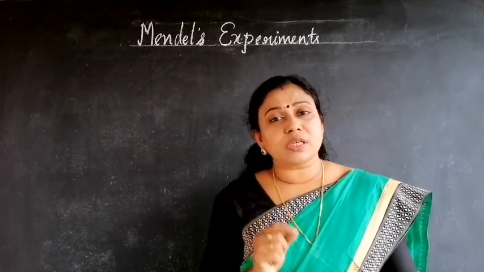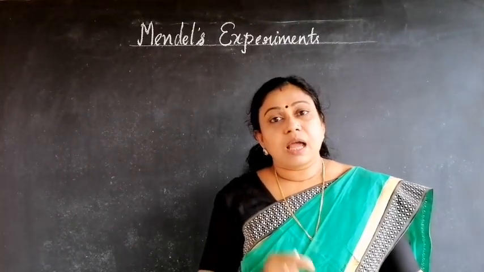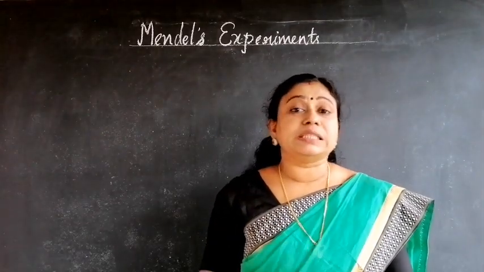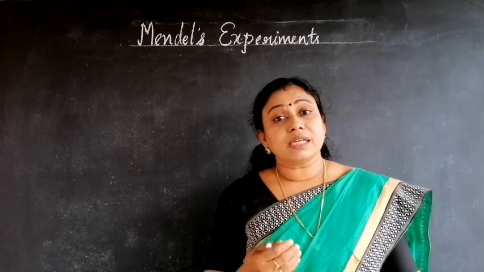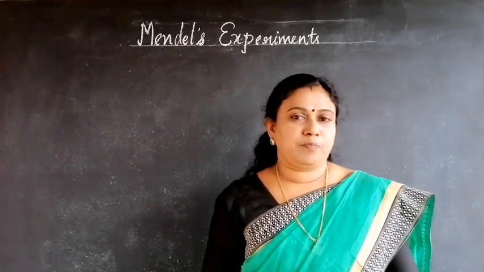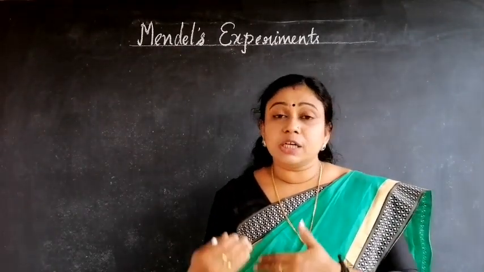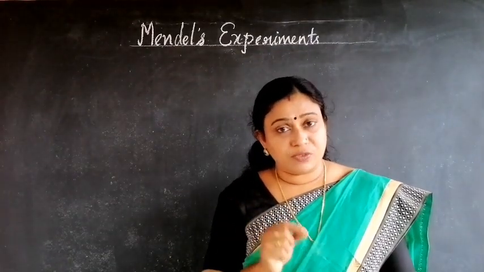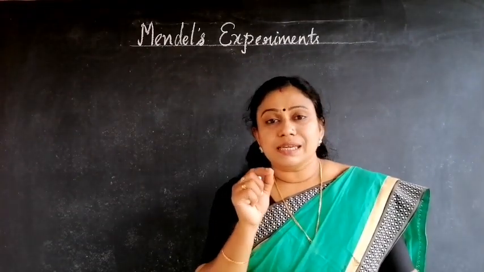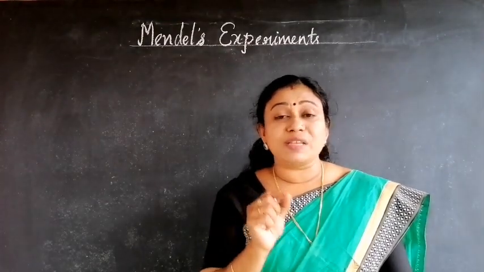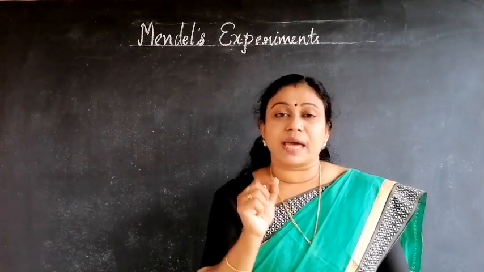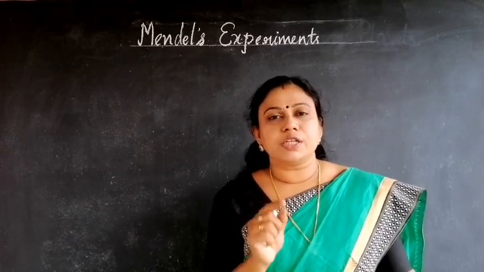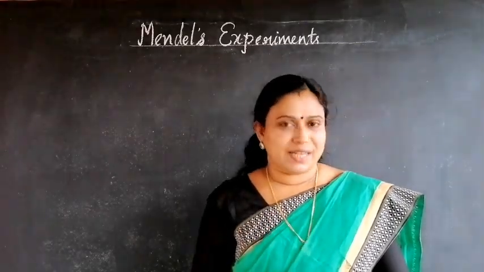It had a short life cycle, so it was possible to produce more generations and easily study the inheritance of characters. The most important feature is that it has easily detectable, visible contrasting characters by which he studied the inheritance of characters in each generation.